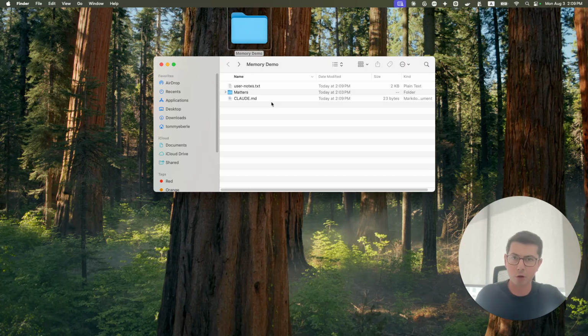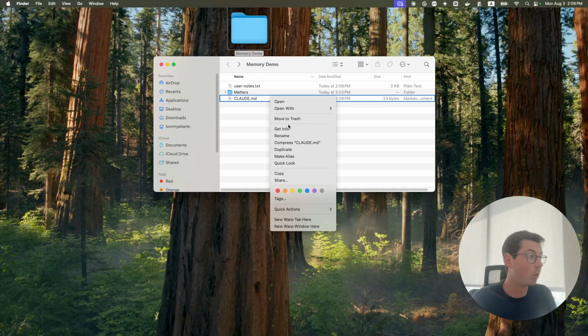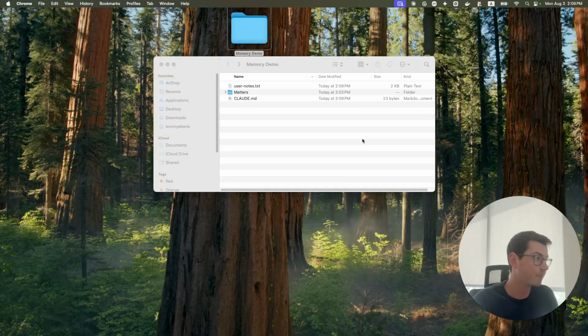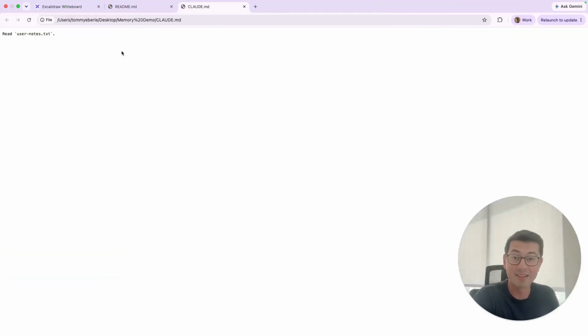If you've been working with Claude in particular, you might have heard about this file. It's talked about as a memory file for Claude, and that's totally true. If you open up a Claude.md, it's just going to contain text because it is a markdown file at the end of the day. This is, again, very similar to just having a regular file. The only thing that's different about Claude.md is that Anthropic has trained Claude to always look for this file, and it pretty much always will read this regardless of what you put into the instructions.